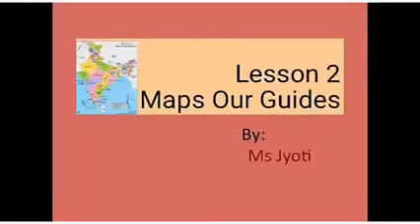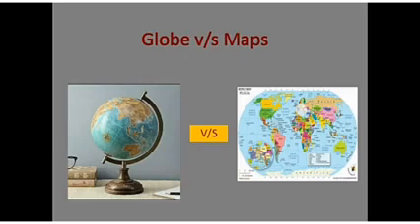Dear students, today we will study our second chapter, that is maps or guides. In our previous chapter, we studied about globe. A globe is a model of the earth. Now we will study about maps. Sometimes a map is more useful than a globe as it can show the whole earth at the same time. But a globe cannot show all parts of the earth at once.